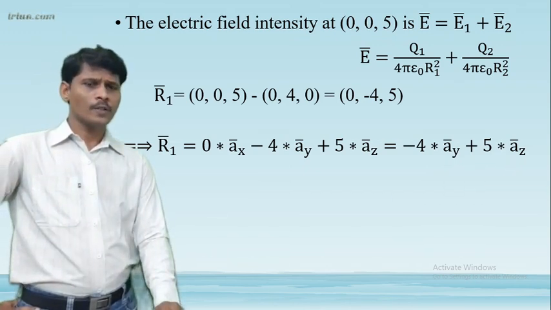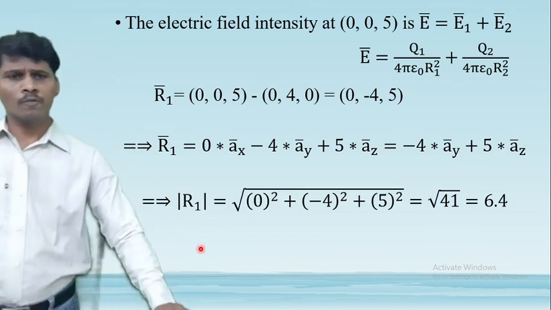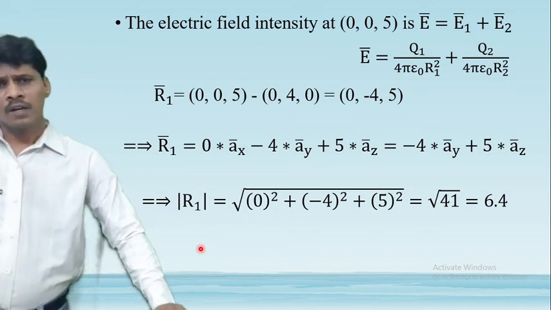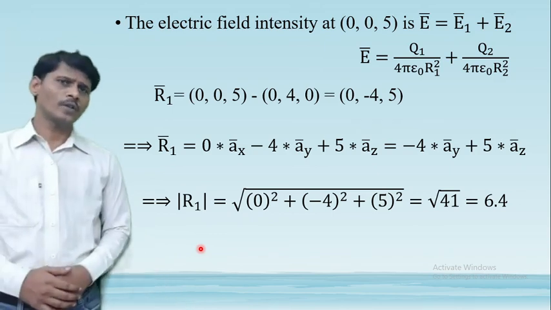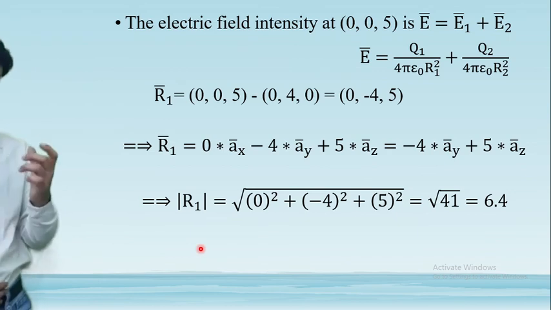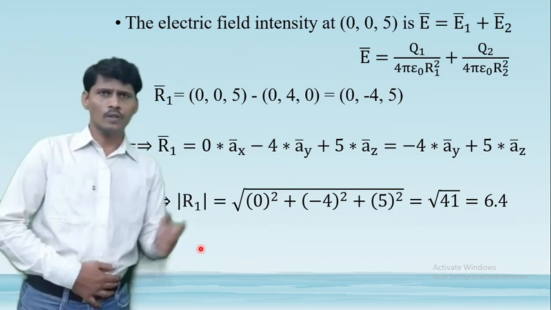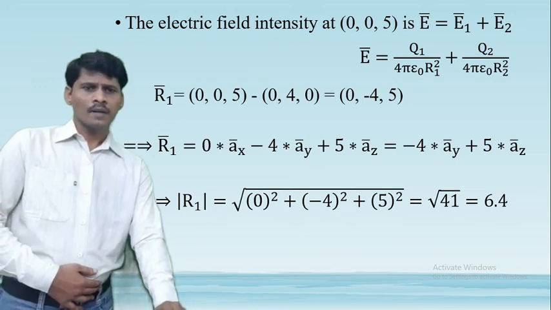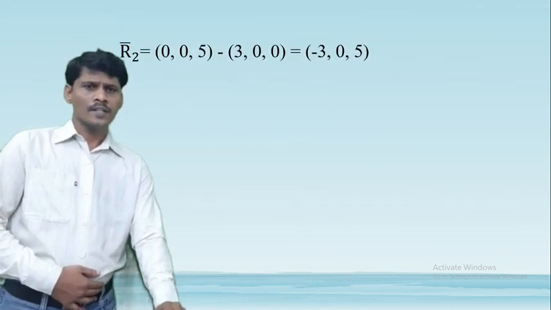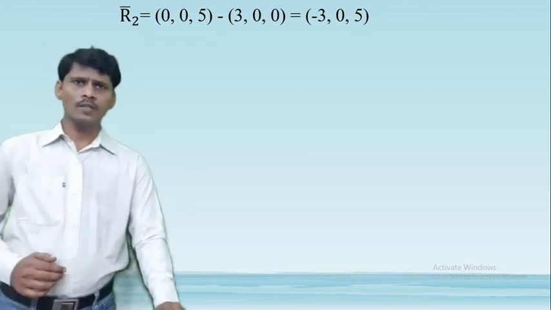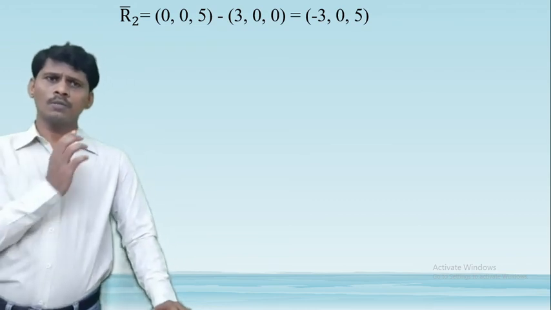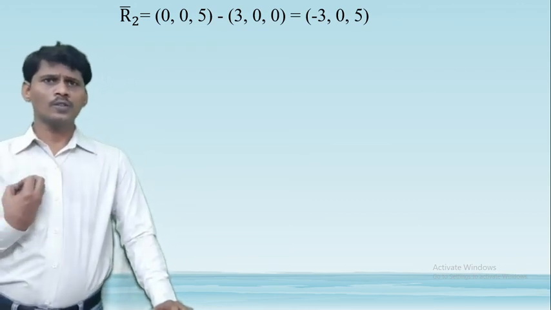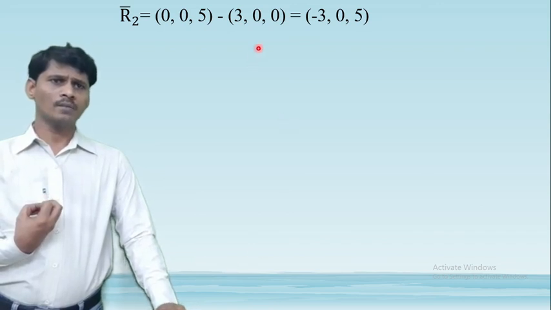Take the magnitude on both sides. Magnitude of R1 bar is equal to R1, that is square root of 0 square plus minus 4 square plus 5 square, equal to square root of 41, equal to 6.4. Next, calculate R2 bar, equal to 0, 0, 5 minus the second point charge coordinate point, that is 3, 0, 0.